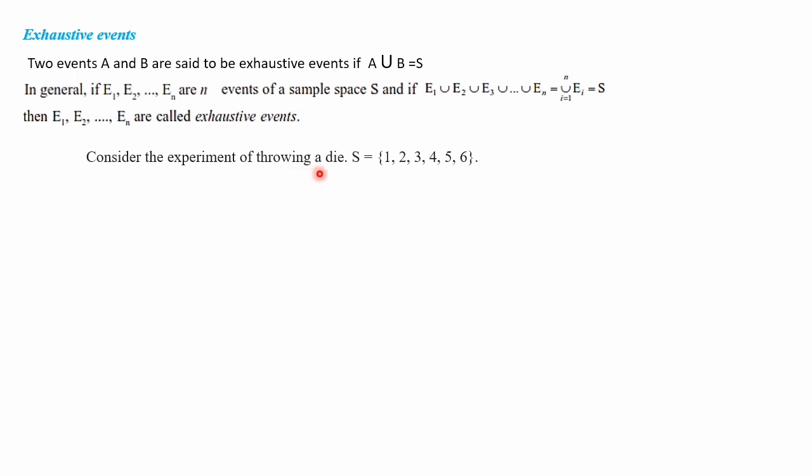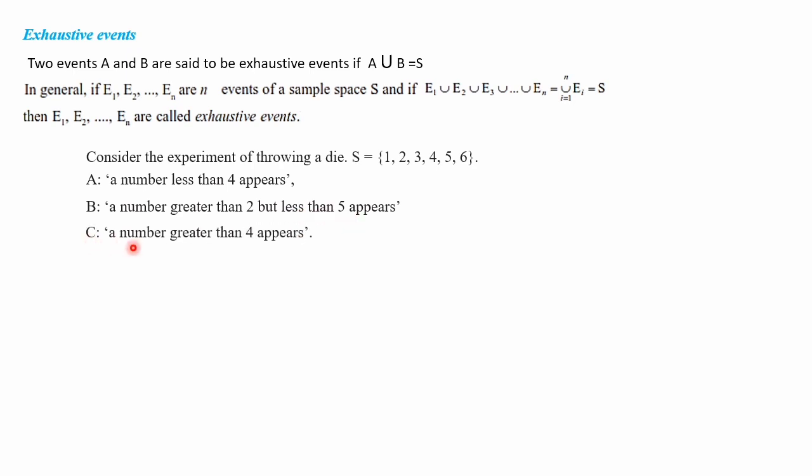Consider the experiment of throwing a die. The sample space, we know that it is 1 to 6. A, we have defined as a number less than 4. B, we have defined as a number greater than 2 but less than 5. C, we have defined as a number greater than 4 appears. So here there are three events we have described. First one is a number less than 4. B, number between 2 and 5. C, we have described as number greater than 4.